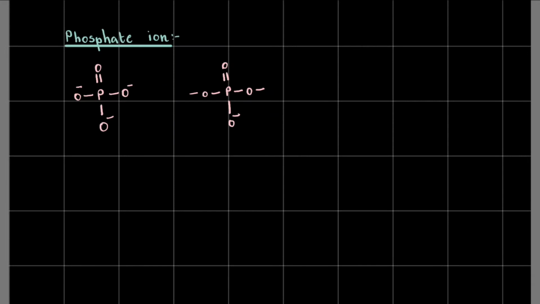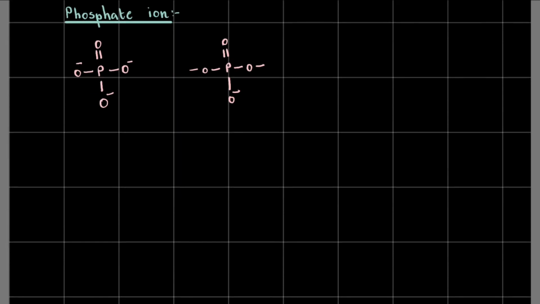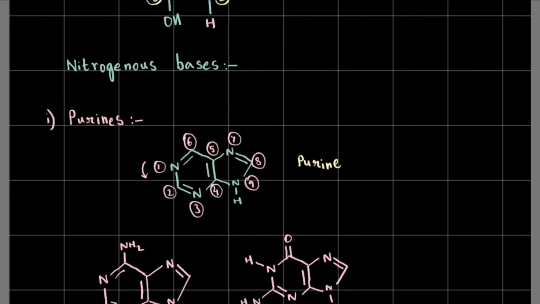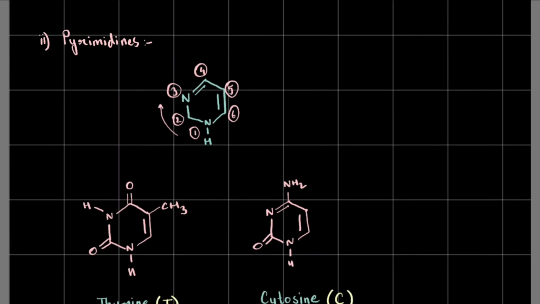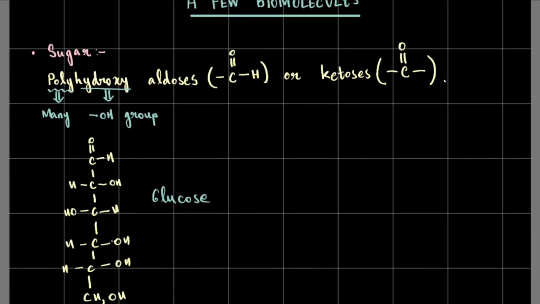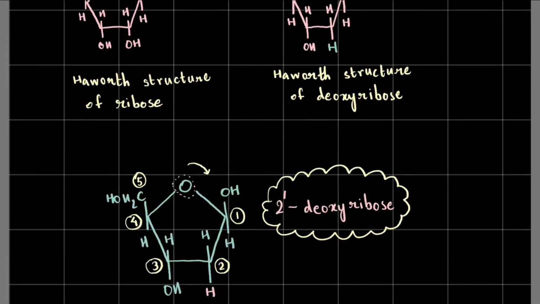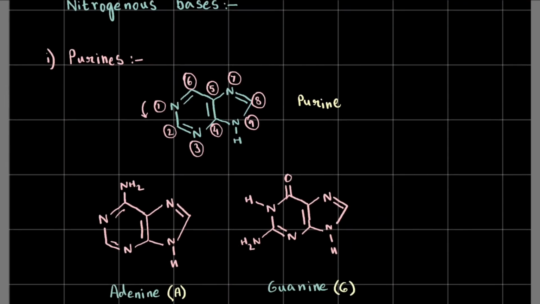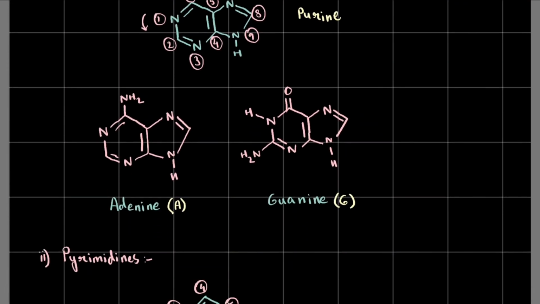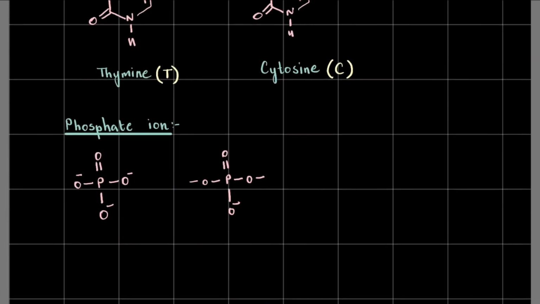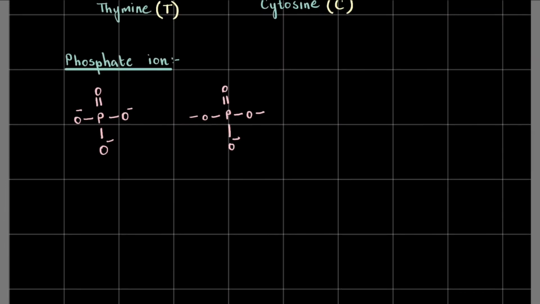Because we represent this oxygen as covalent, since it's covalently bonded to some other atom, as we will see in our subsequent studies, right? So this was all about the few biomolecules that we needed to talk about before we moved on to rigorous DNA studies. Just recapping: sugar, which is deoxyribose, 2' deoxyribose; nitrogenous bases, purines and pyrimidines. Purines consist of adenine, guanine, thymine, and cytosine; and the phosphate ion, right? The important structure being this one.